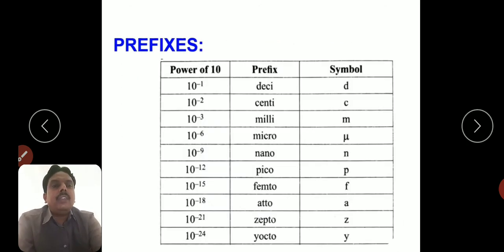Some distances or any other physical quantity are represented in terms of some prefixes, like decimeter, centimeter, millimeter, micrometer, etc. So 1 deci means 10 power minus 1, centi 10 power minus 2, milli 10 power minus 3, micro 10 power minus 6, nano 10 power minus 9, pico 10 power minus 12, femto 10 power minus 15, atto 10 power minus 18, zepto 10 power minus 21, yocto 10 power minus 24.